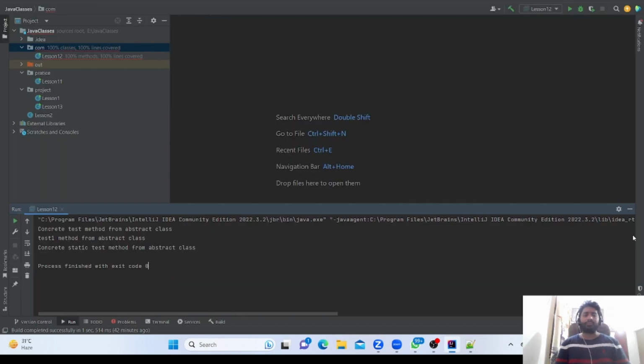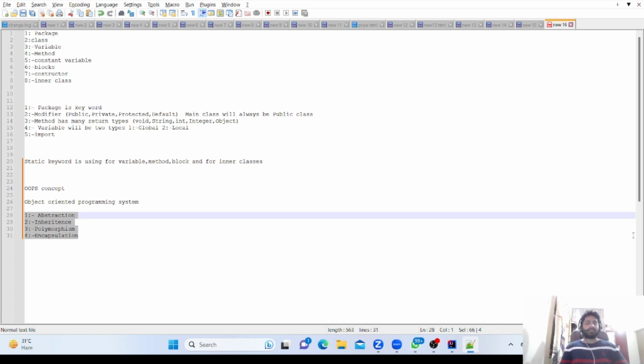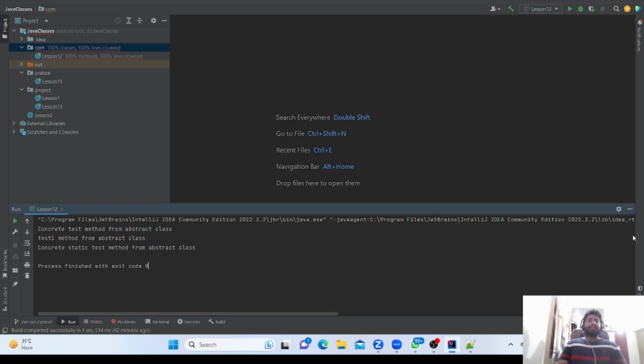Second is inheritance. What is inheritance? The concept of inheritance is to get the benefit of reusing a particular method in a different class. Suppose there is one parent class, and in the parent class we write some method. In the child class, if we want that method, we can just extend the parent class and get that method. That is inheritance.